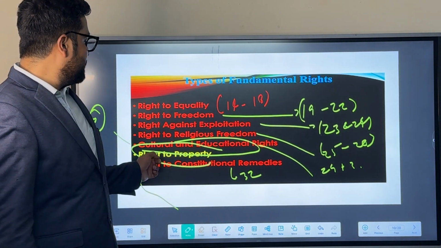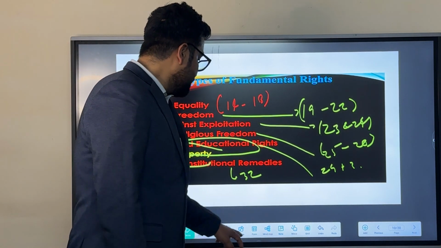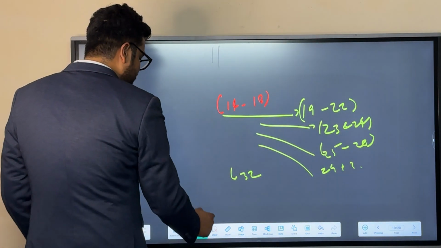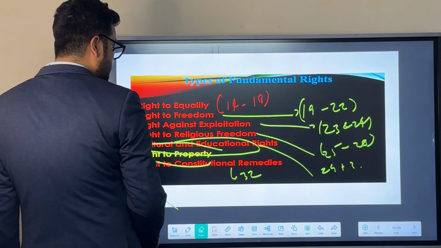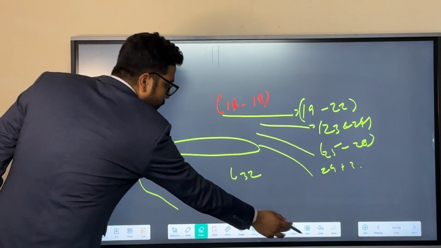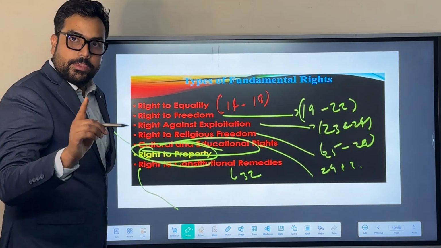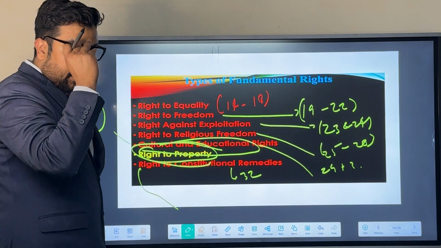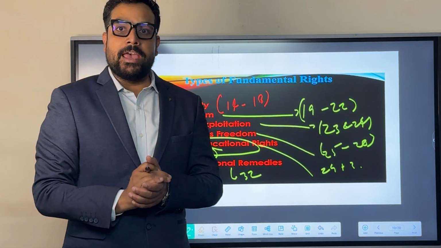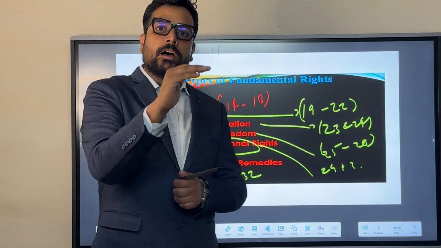Apart from that, you must have seen this right to property in the yellowish color. What's the reason that I mentioned this in yellow color? We will see this here. Basically, right to property was mentioned in the Indian Constitution, but it became the bone of contention between the legislature and judiciary, as when Indira Gandhi became the PM, she created some certain laws.